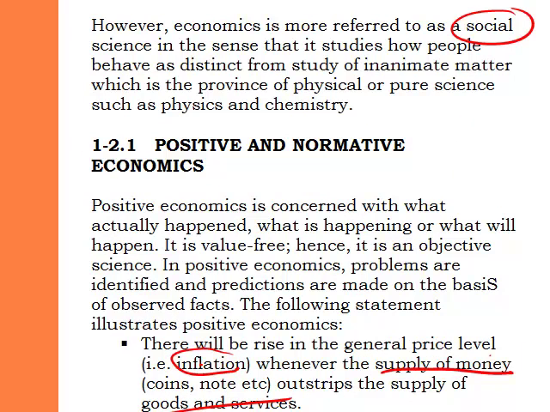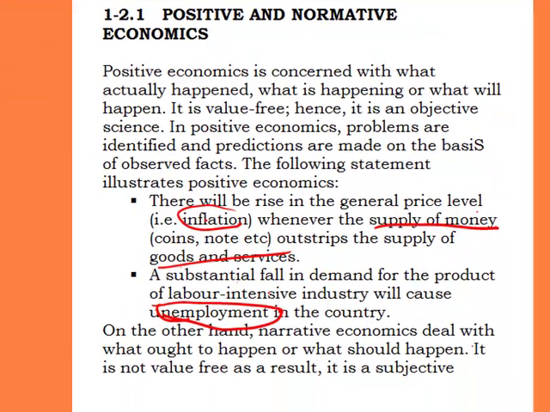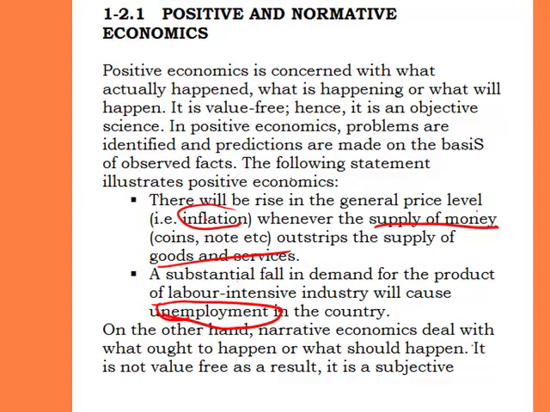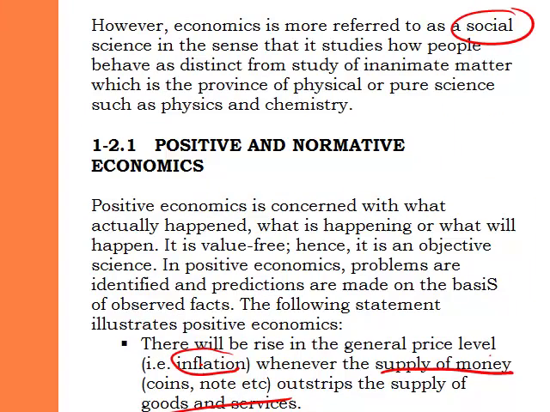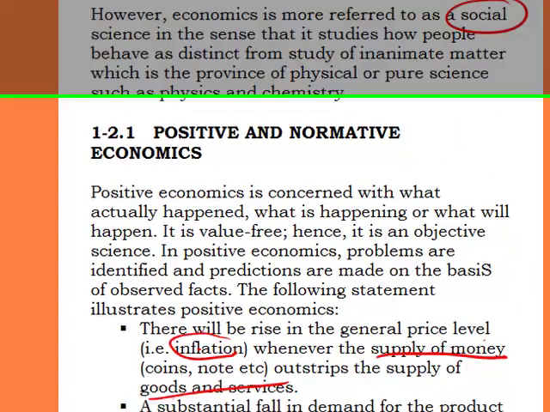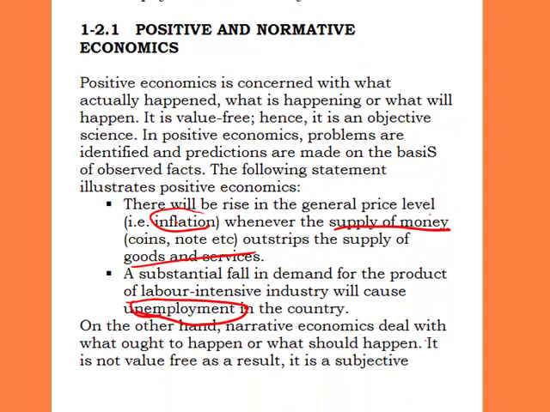And how do they cut costs? They cut costs by sending their workers away. That is positive economics. So in a nutshell, positive economics is that economics that is premised on facts, that is value free, that is objective. So it means when you make an assumption in positive economics, you should be able to have reasons, facts, and data that will substantiate that assumption.